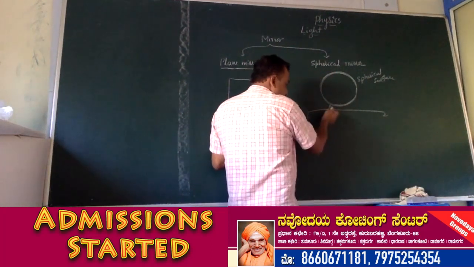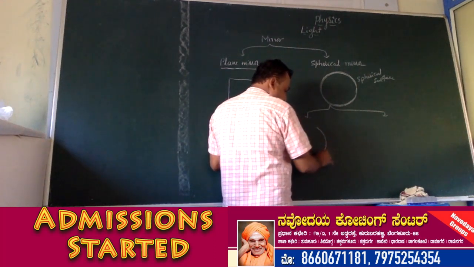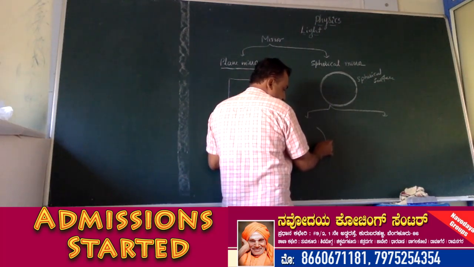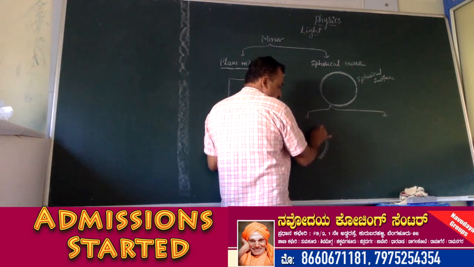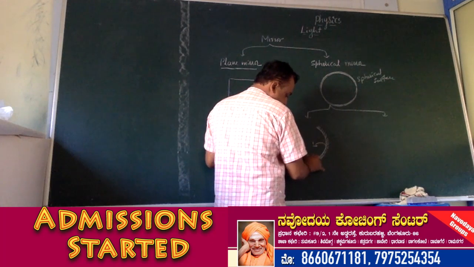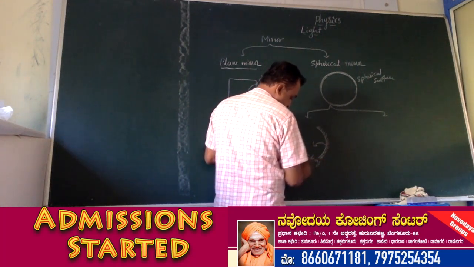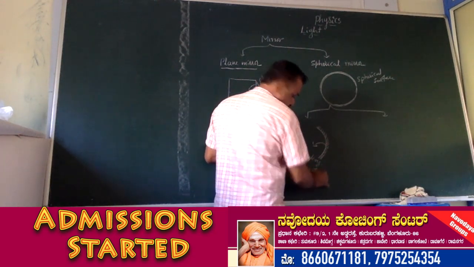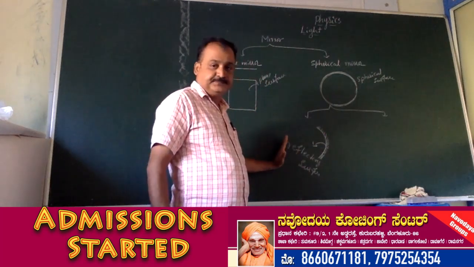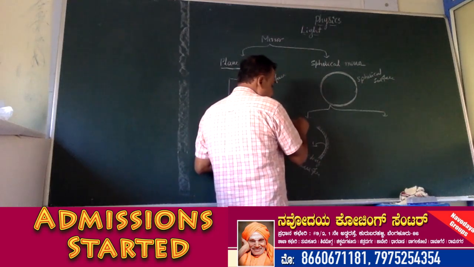if the reflecting surface of the spherical mirror is inwards, it is a silver coated part. This is the reflecting surface. The reflecting surface of the mirror is inwards. Such a spherical mirror is called a concave mirror.